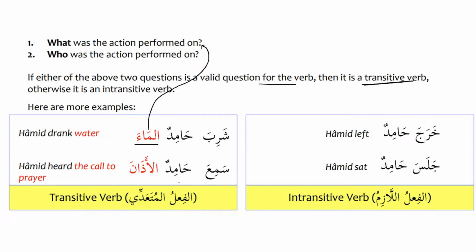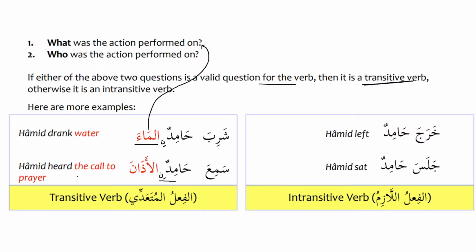Similarly, we say sami'a Hamidun al-adhana, and when we read it with the rules of tajweed, then we will say shariba Hamidun il-ma'a, and similarly we will say sami'a Hamidu nil-adhana. So whenever we have tanween and after that we have al, then a small noon is inserted, and then we have to recite it as shariba Hamidu nil-ma'a and sami'a Hamidu nil-adhana, which is restricted to the tajweed of the Quran, whereas in modern standard Arabic, we will simply say sami'a Hamidun al-adhana.